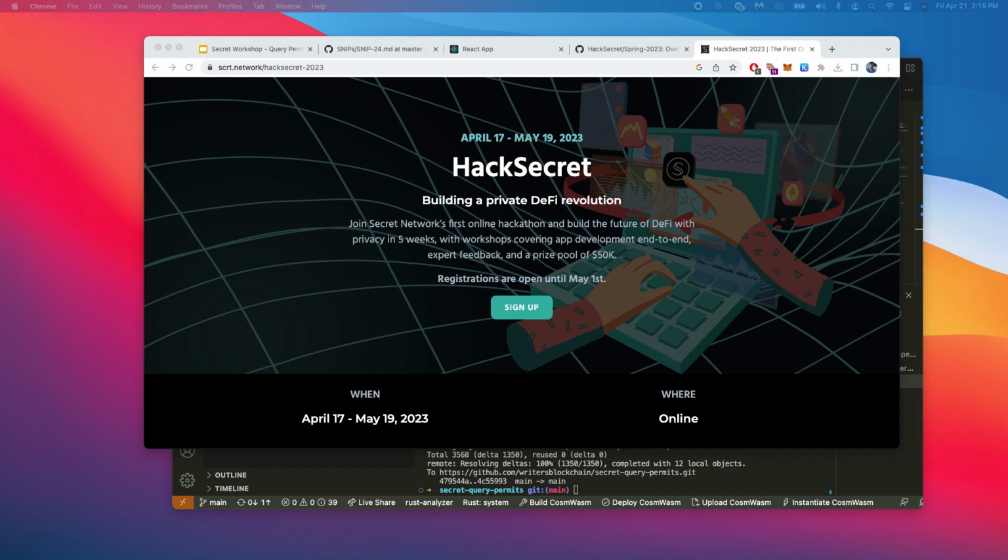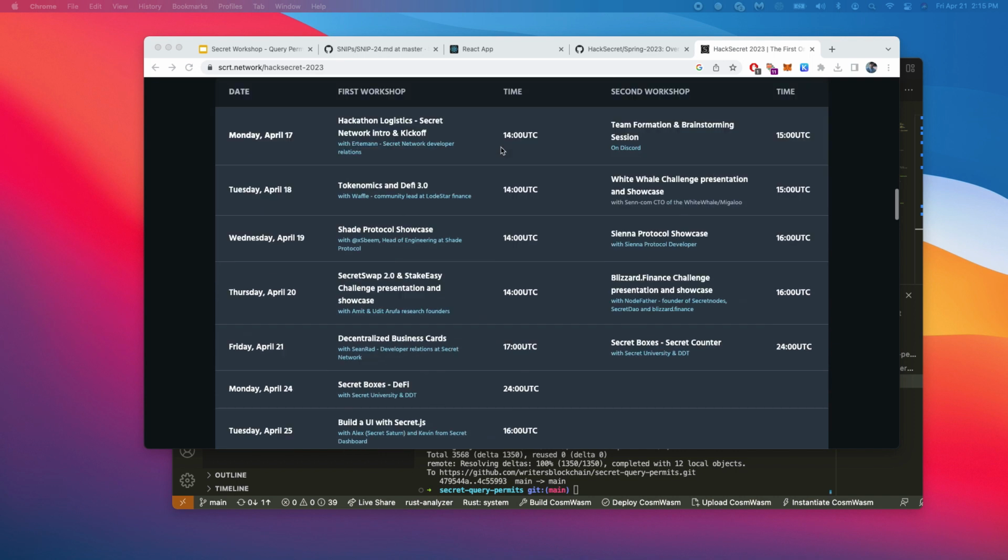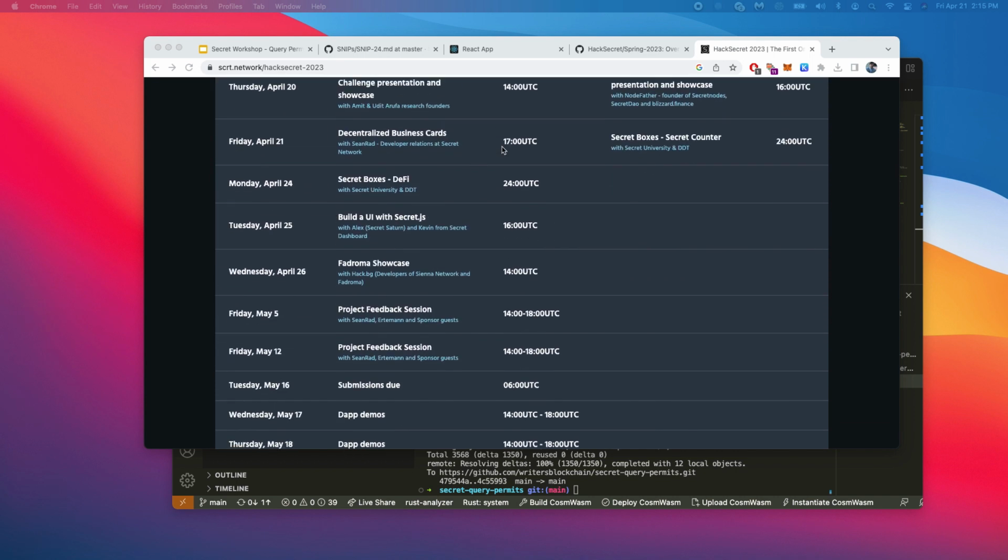You'll see all the information there to register, the schedule and everything else. I can see it started on the 17th, so I'm a bit behind. We just started, so you're not even far behind. If you get started right now, you're totally good.